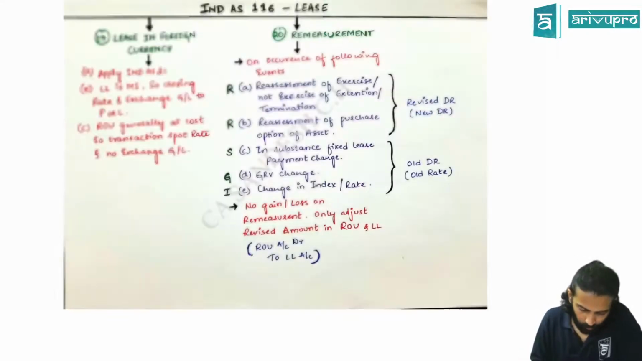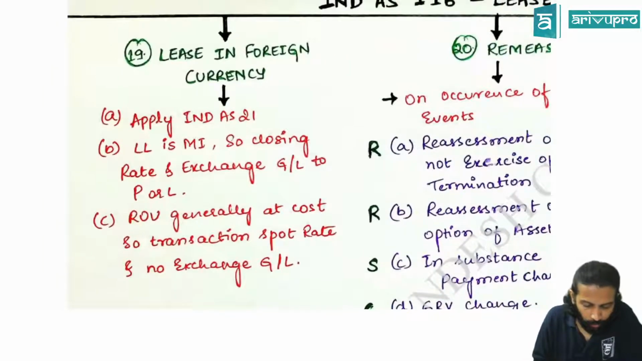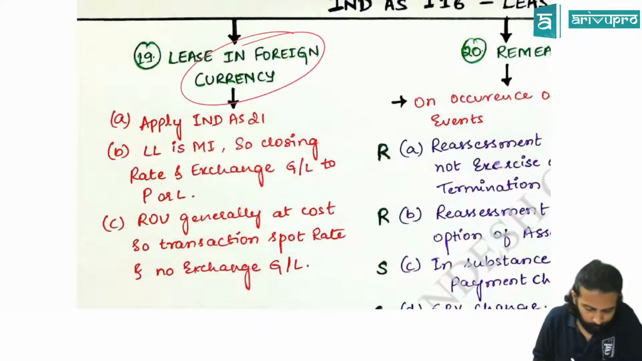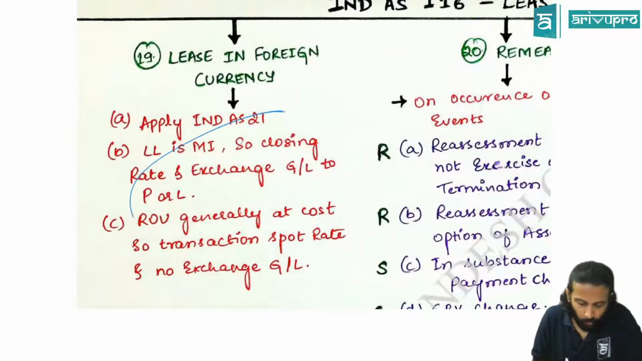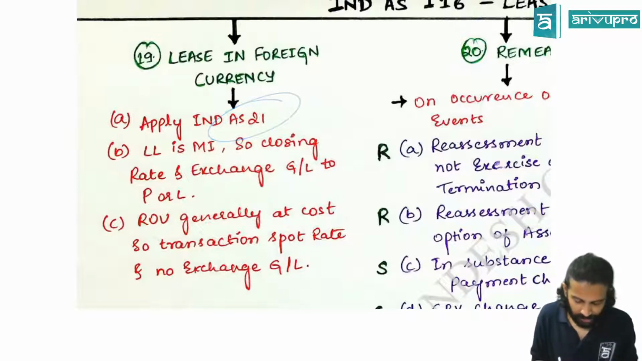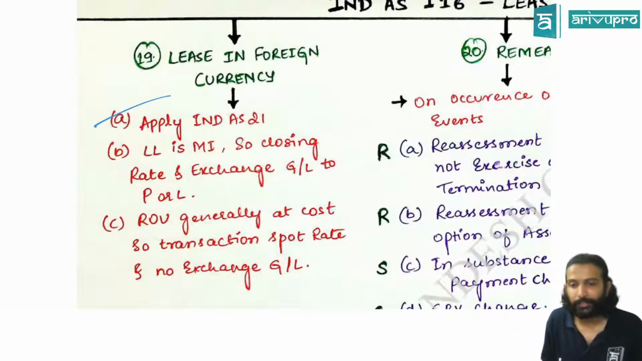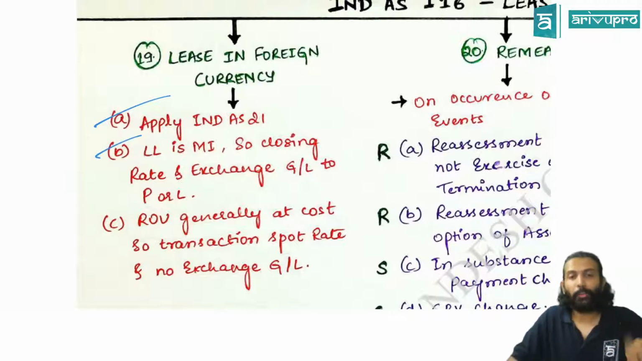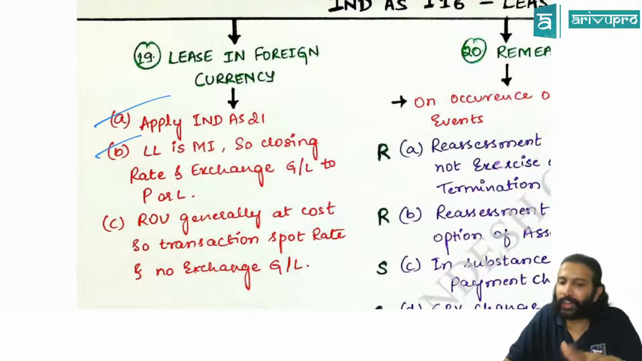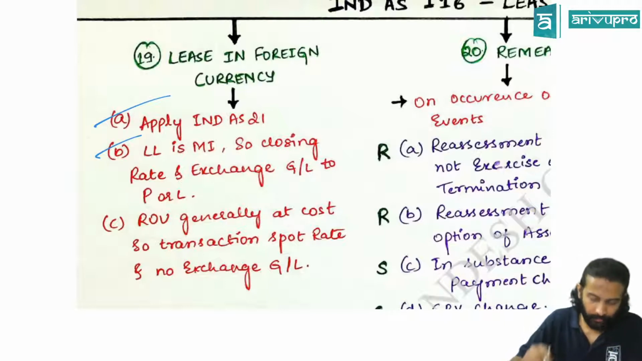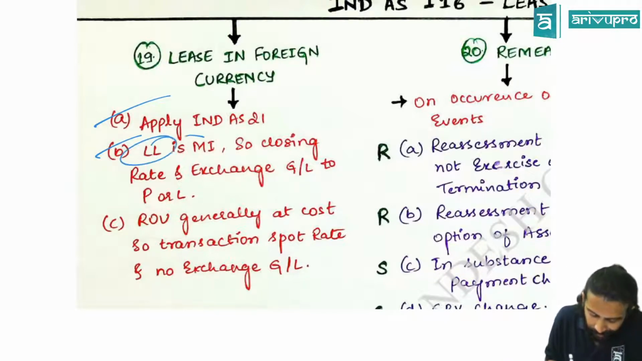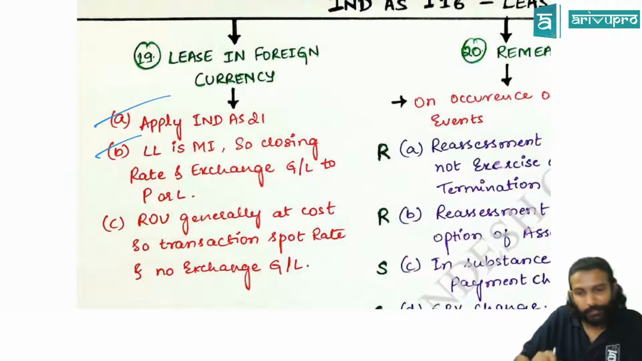Next, if however the lease is in foreign currency, then what do you do? Then you have to convert it. Then Ind AS 21, the effects of changes in foreign exchange rates, that standard will get triggered. That standard says you have to check monetary items and non-monetary items. Based on that, you choose the conversion rate. If it is a monetary item, you have to use the closing rate. And lease liability is a monetary item.